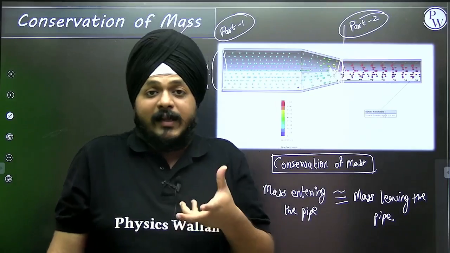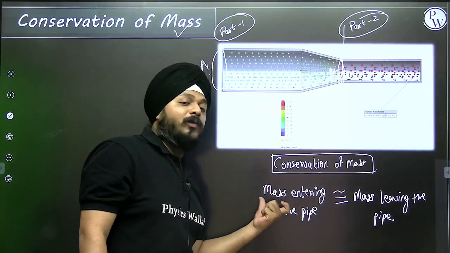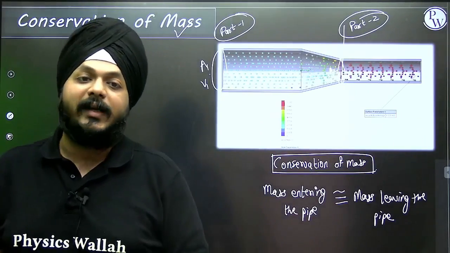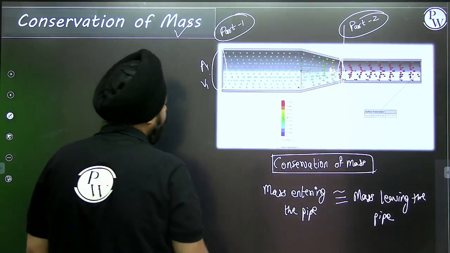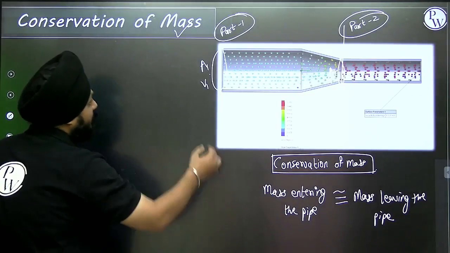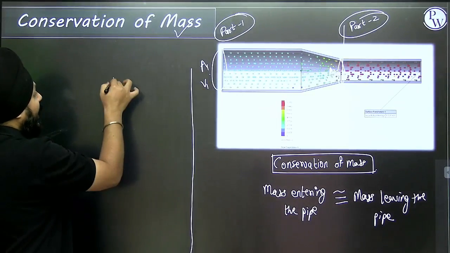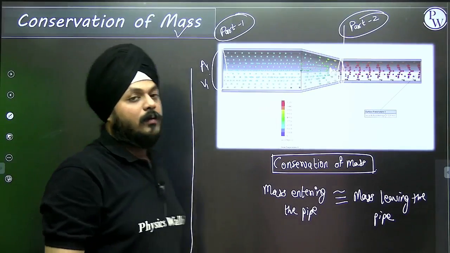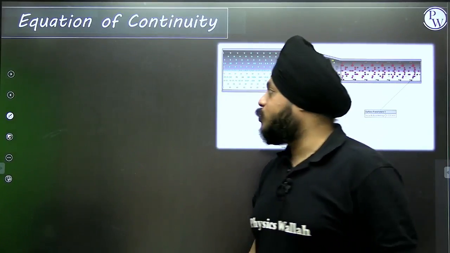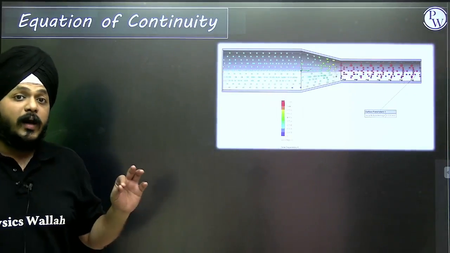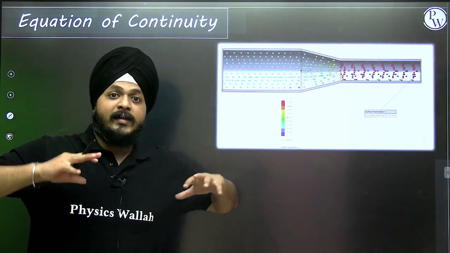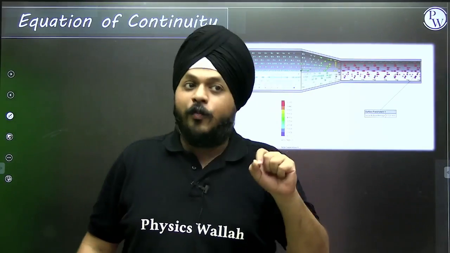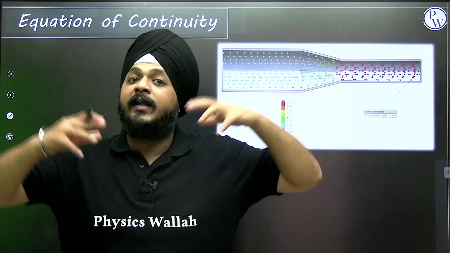Then and only then is it possible that the amount of mass entering from one side of the pipe is the same amount of mass leaving on the other side. So using this relation, kindly consider no loss. Now you all are aware of what conservation of mass actually is. Now let's move on. We are now aware that to conserve the mass, we need to find the relation between area and velocity, and it is for sure.